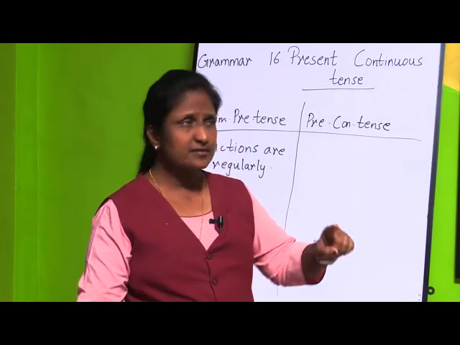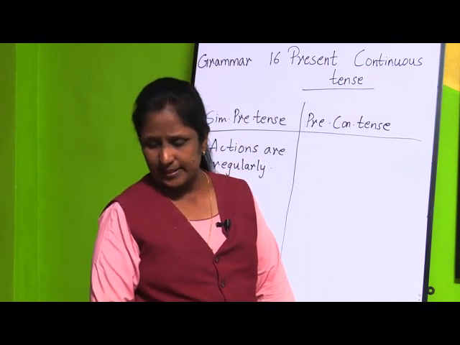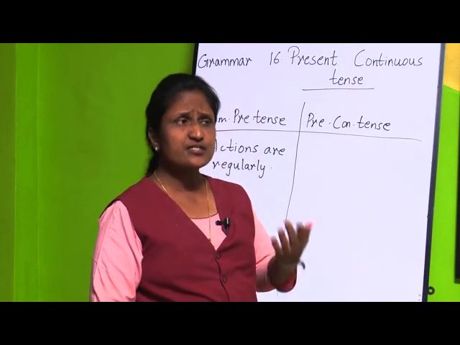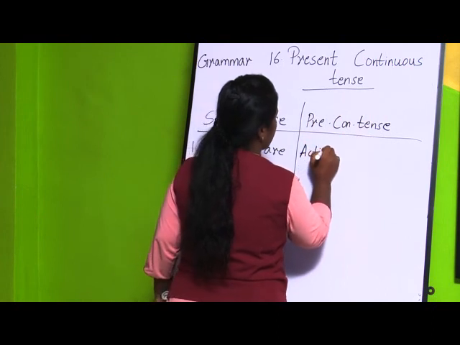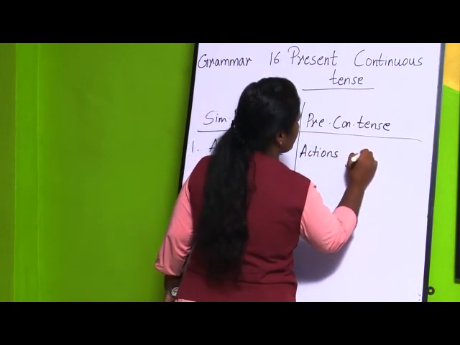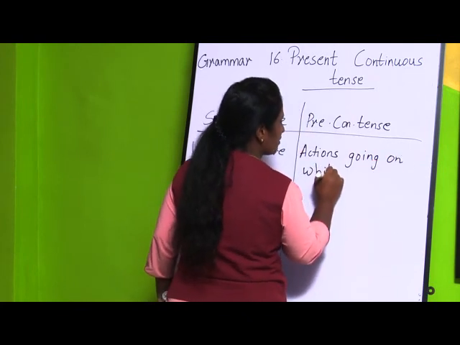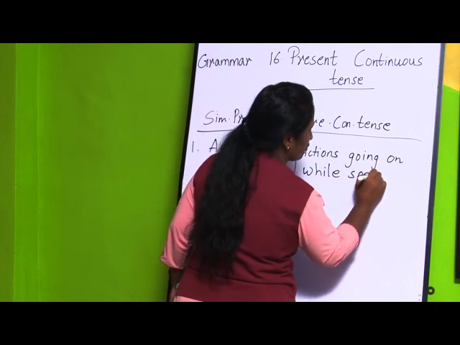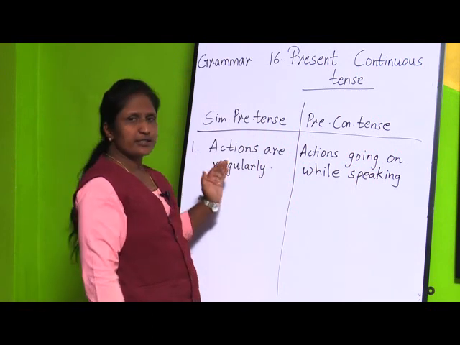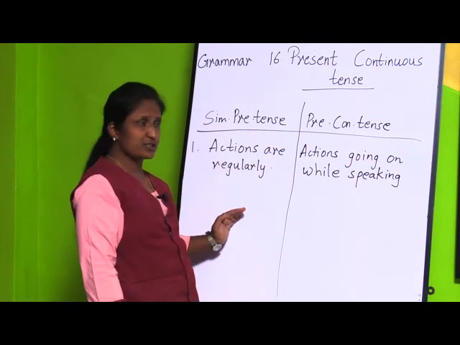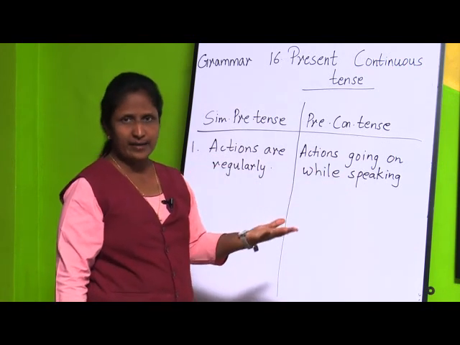Then second, how are we going to differentiate present continuous tense? It tells about the actions which are going on while speaking. Now I am speaking and I am doing the action also. So this is about present continuous tense. So simple present tense is what? Regular actions, or we can say habitual actions, and present continuous tense is what? The actions which are going on while I am speaking.